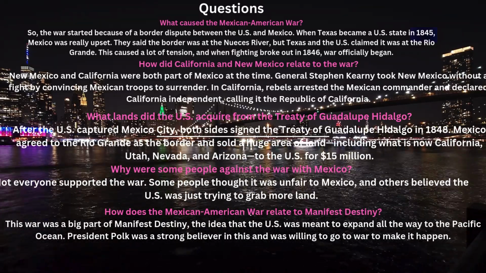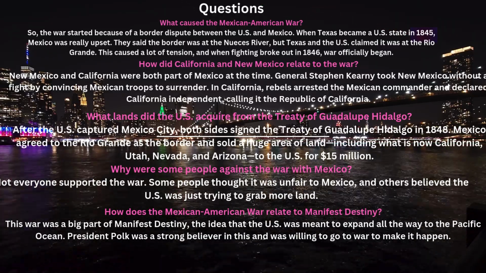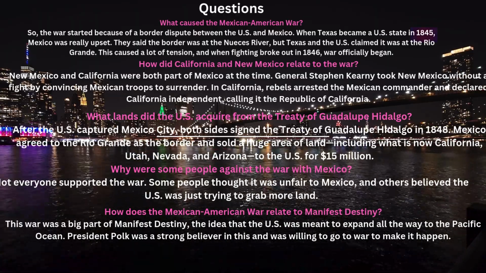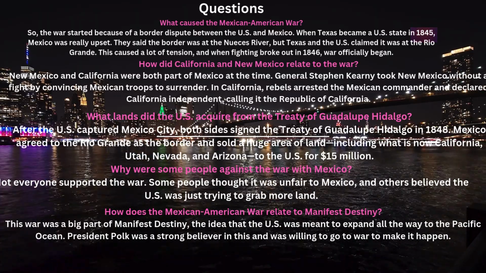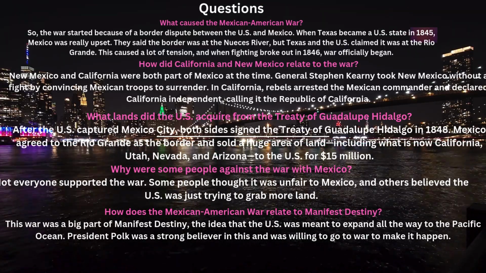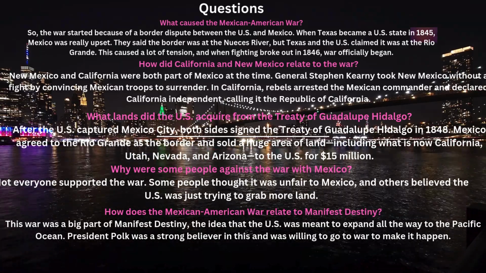How did California and New Mexico relate to the war? New Mexico and California were both part of Mexico at the time. General Stephen Kearny took New Mexico without a fight by convincing Mexican troops to surrender. In California, rebels arrested the Mexican commander and declared California independent, calling it the Republic of California.